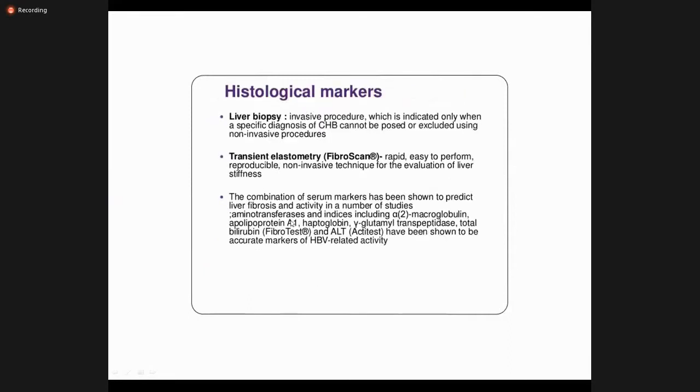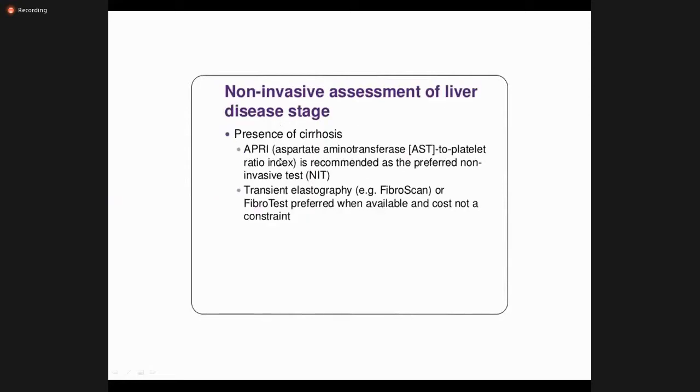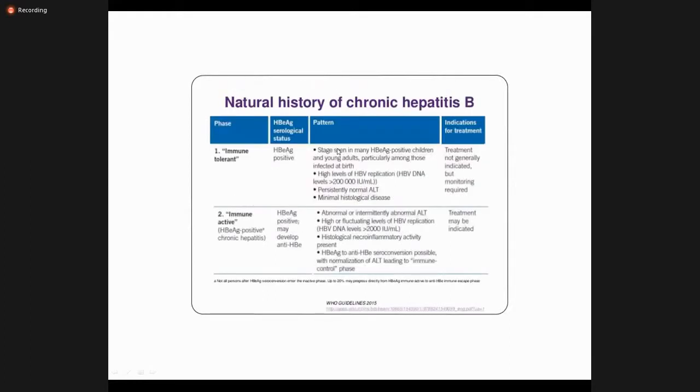Then histological markers also we have discussed. Non-invasive tests can be like APRI score and FibroTest. From the other non-invasive tests, we can diagnose the fibrosis.